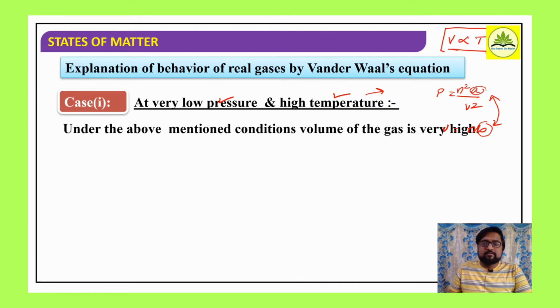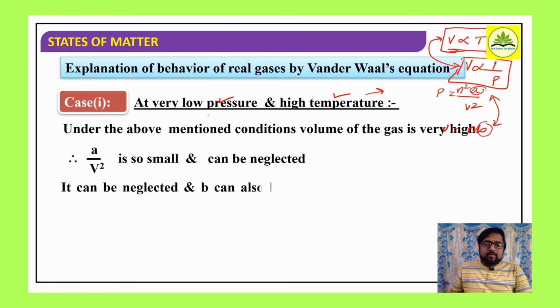Which means if you increase the temperature, the volume of a given mass of a gas also increases. And we also know that the volume of a given mass of a gas is inversely proportional to pressure. We know these two from the gaseous laws.